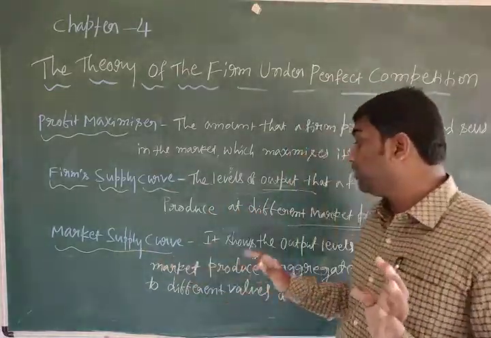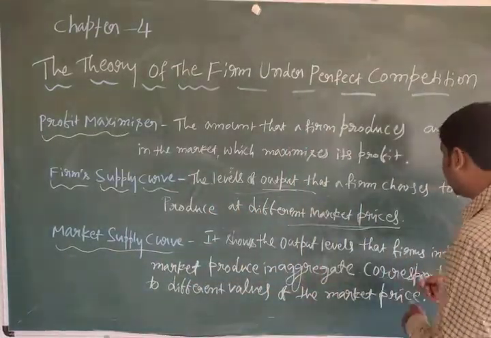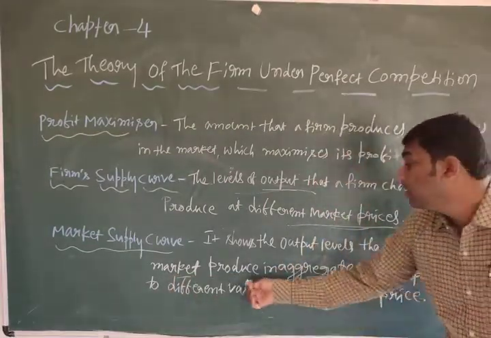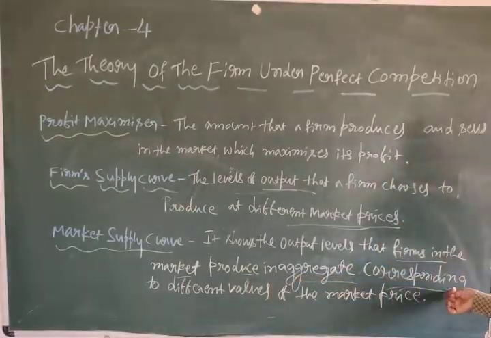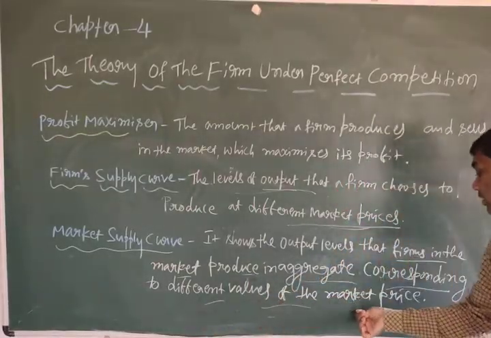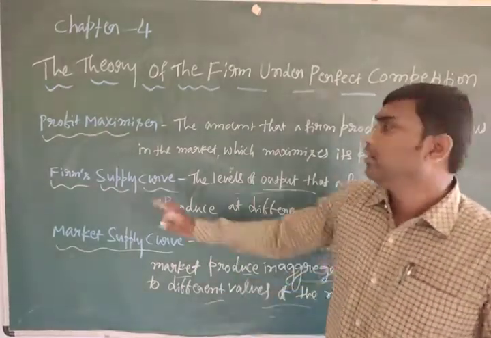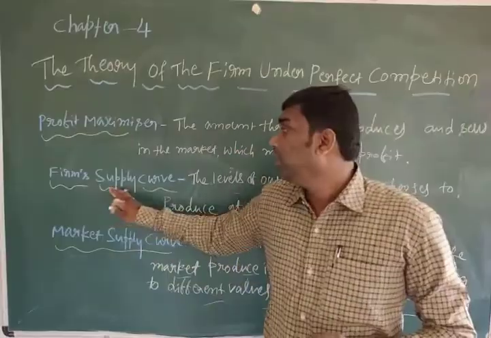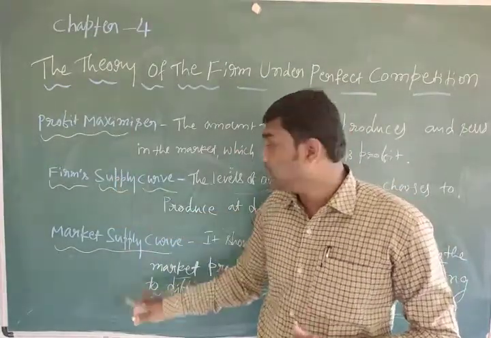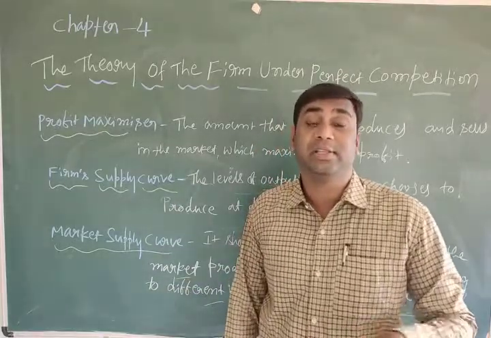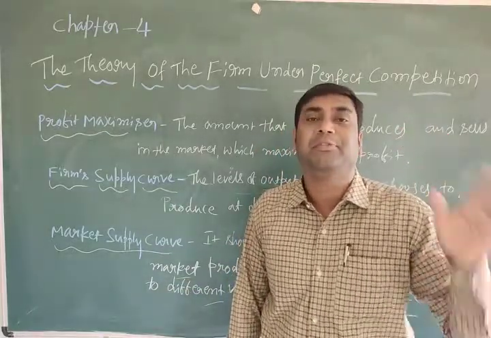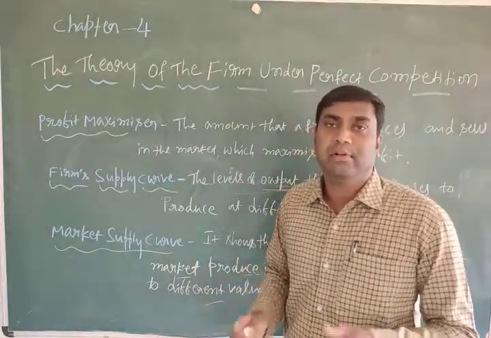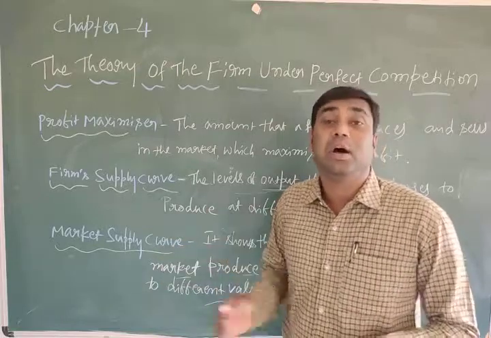The market supply curve shows the output levels that firms in the market produce in aggregate corresponding to different values of the market price. We have to understand here, firm is an individual, market is overall. An individual firm decides how much to produce. In the market we can see a number of companies, a number of firms. The market supply curve shows the levels of output produced by all the firms.